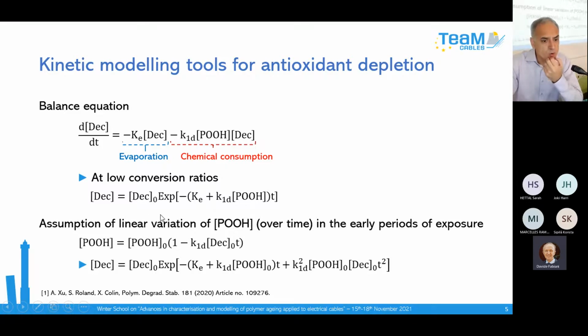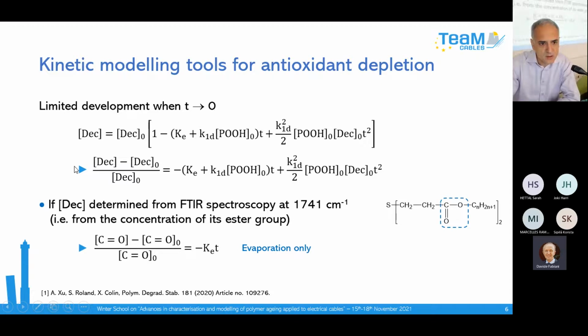You can also simplify the problem. You can consider a linear variation of the hydroperoxide concentration. It is really the case in the early period of exposure. So you introduce this linear variation in the equation, and then you can do a finite development when time tends towards 0. So you finally linearize the exponential function. And you obtain a very simple equation with the relative variation of the concentration of the antioxidant.